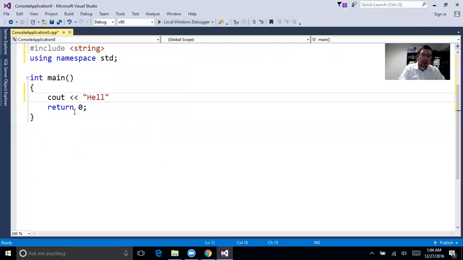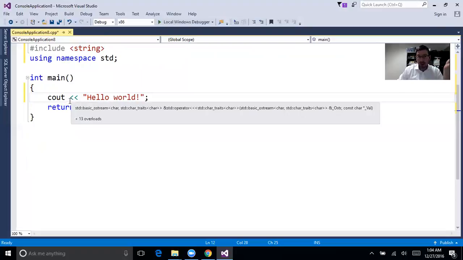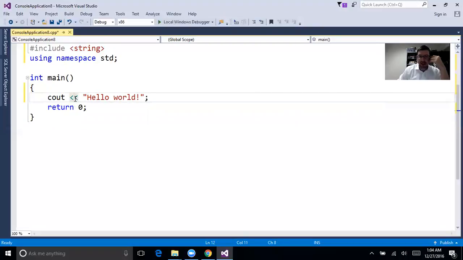hello world. Okay, now let's explain a little bit about this. cout << "hello world". cout is going to be our output. We have these operators here, which are hefty-duty operators, really. There are 13-plus overloads on those guys. In other words, they can do more than one job. And in quotations, we have hello world, and it's a constant char array. It's a string. A string just means a bunch of letters together. At the end of it, there's a semicolon. At the end of return 0, there's a semicolon.